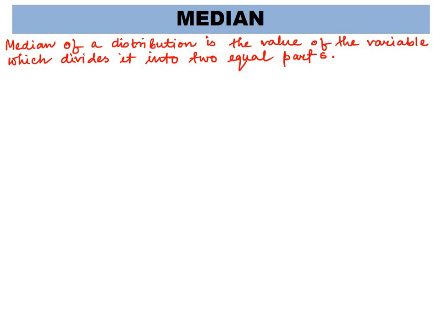Now in the case of ungrouped data, what happens?